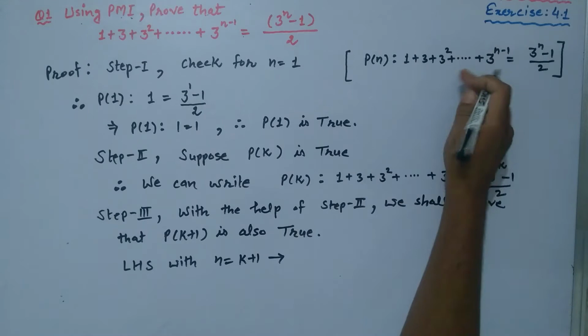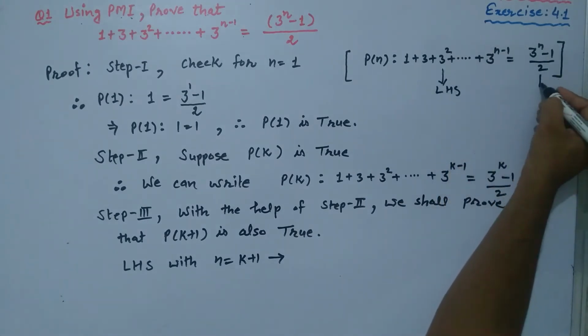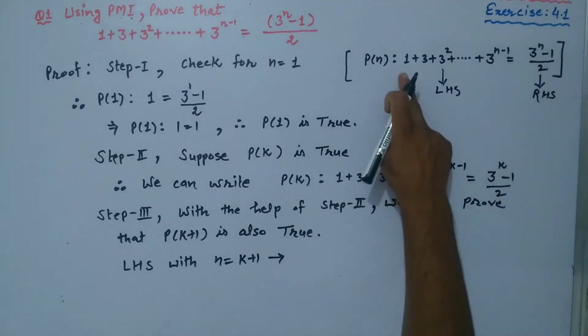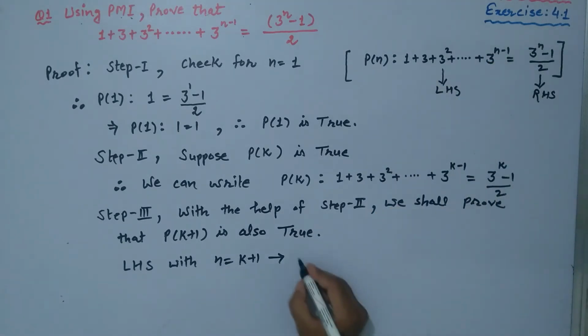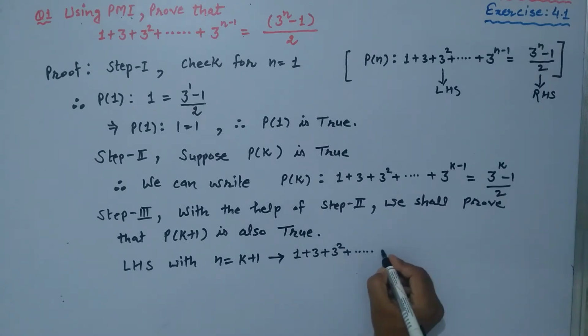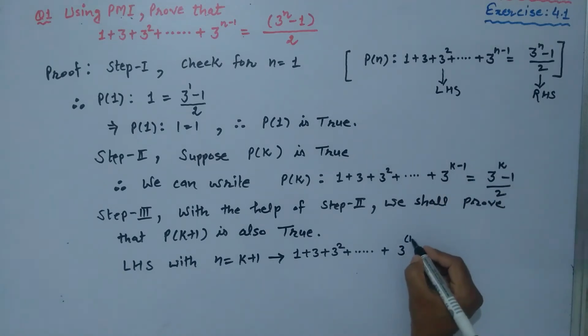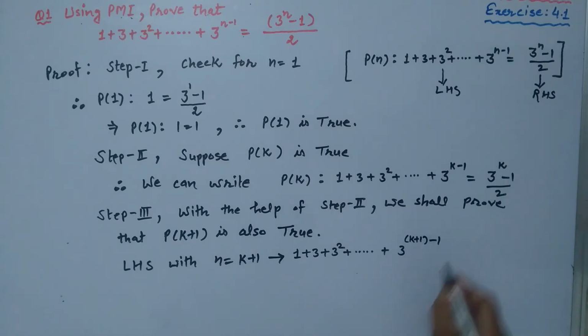This is the left hand side and this is the right hand side. First of all, in the left hand side, we put n is equal to k plus 1. So it becomes 1 plus 3 plus 3 square plus so on. Lastly, we have 3 raised to power n, which becomes k plus 1, next is minus 1. Okay, this is just the left hand side.